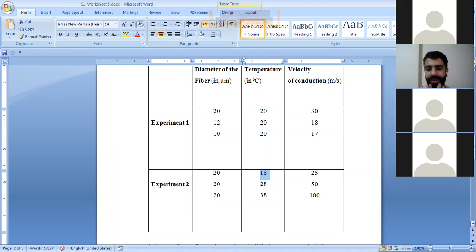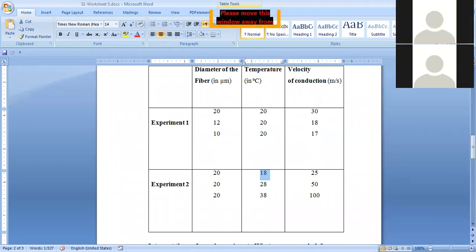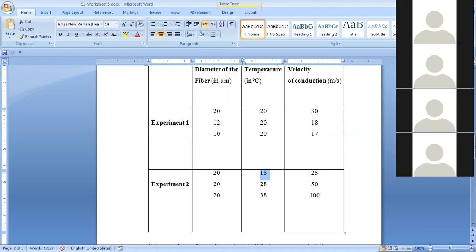Who has the higher effect on the velocity of conduction? Temperature or diameter?